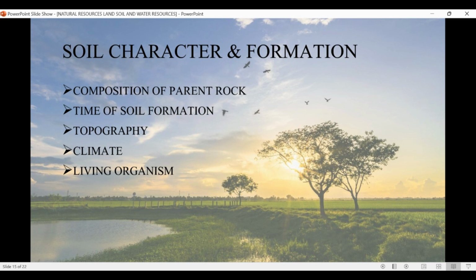Now let us discuss the last factor that affects soil character and formation, that is living organisms. Organisms such as earthworms are very important in aerating the soil as they burrow through it. I used the word aerating. What does aerating mean? Aerating means to supply with air or expose to the circulation of air.